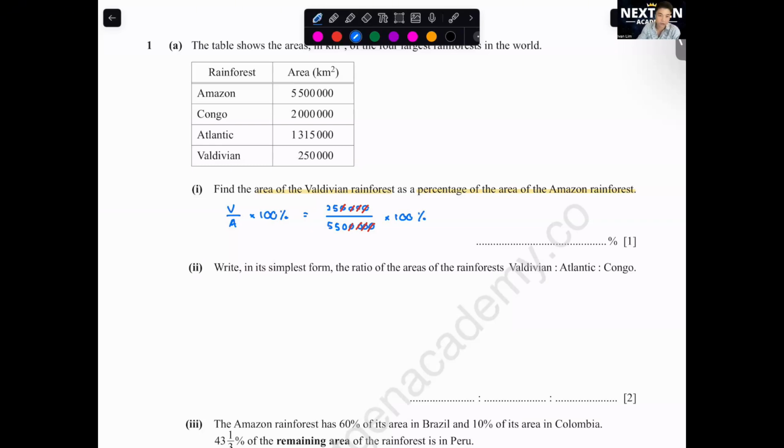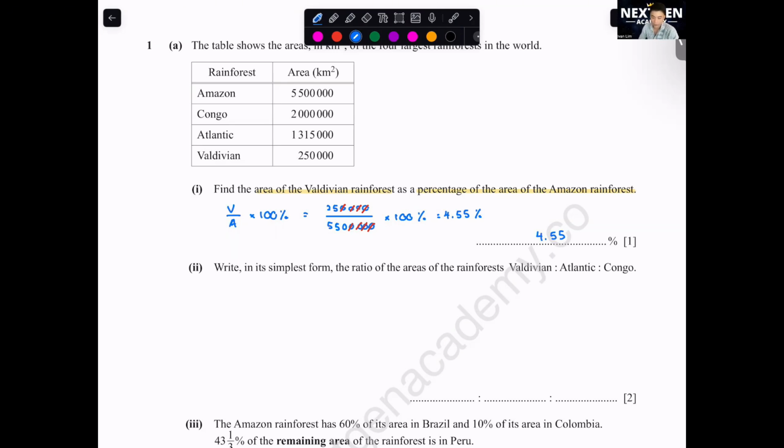Don't make your life hard. Don't go and calculate it manually. You'll get 4.55%. Normally when we write down your answer, remember, write it to 3 significant figure. If your final answer, the decimals is a recurring decimal or irrational number, round it up to 3 SF, unless they state another unit.